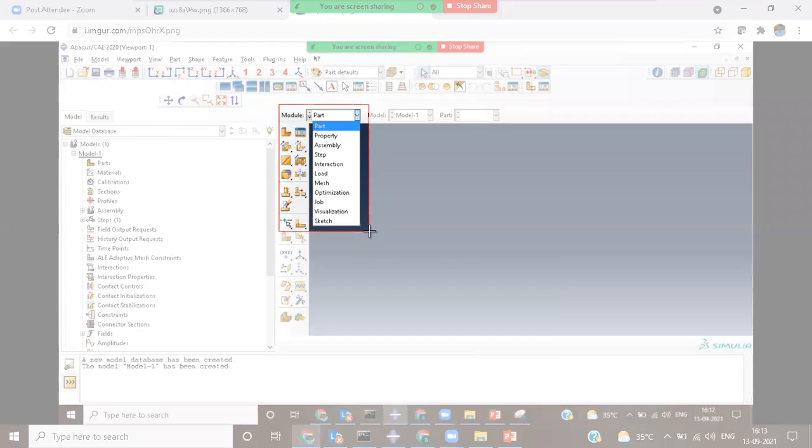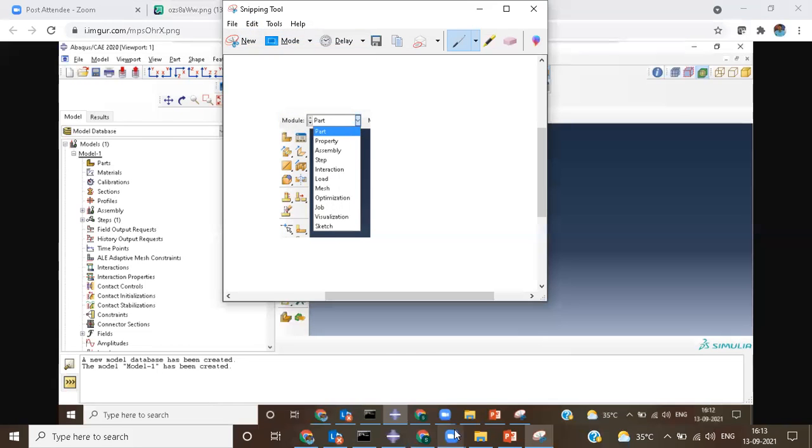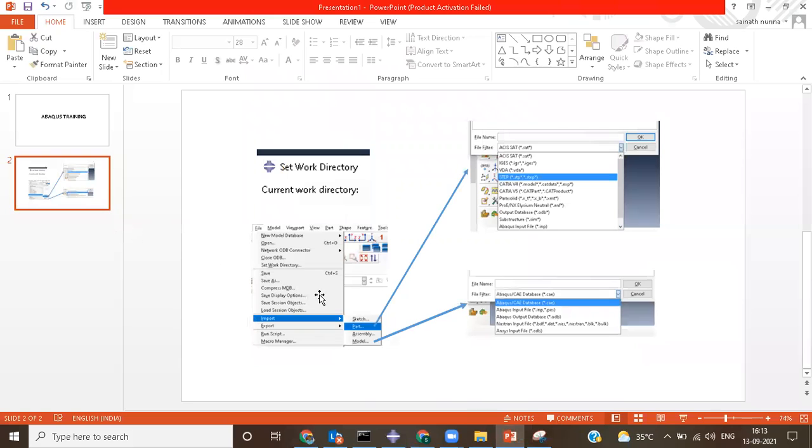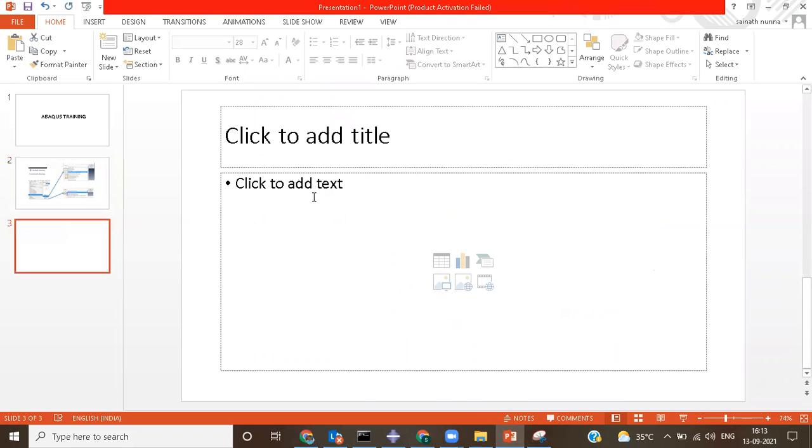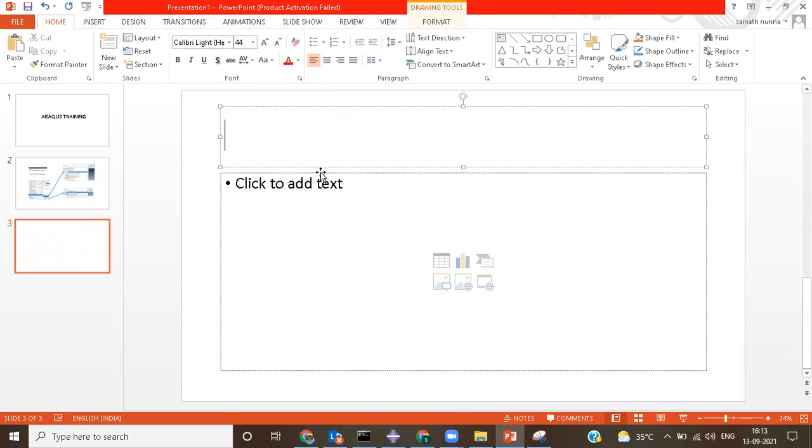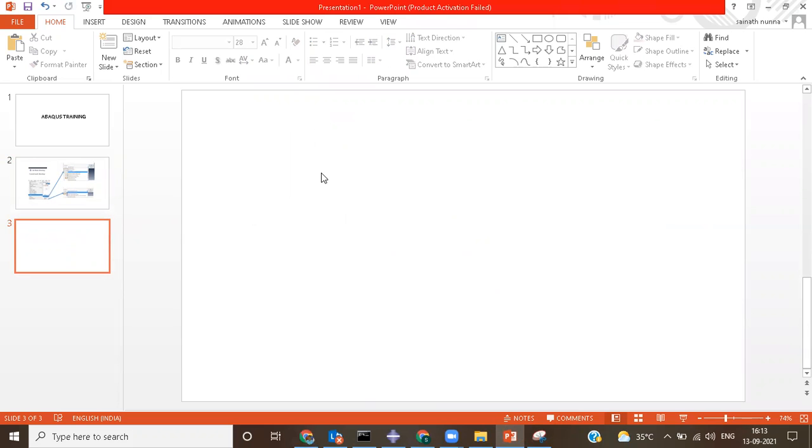So now these are the modules available with you. Using these particular modules we are going to create our sections and all. So whatever sections we have, you are able to do them in these particular modules over here.